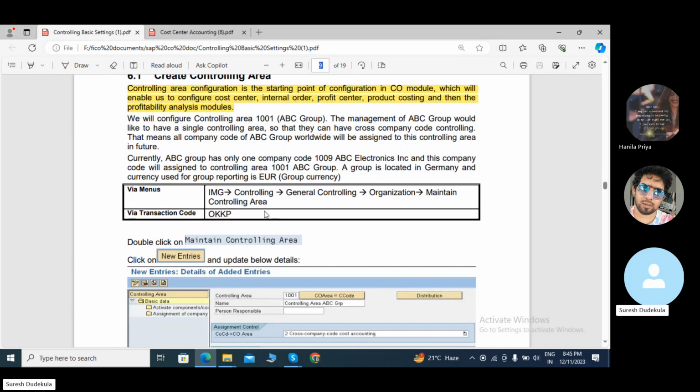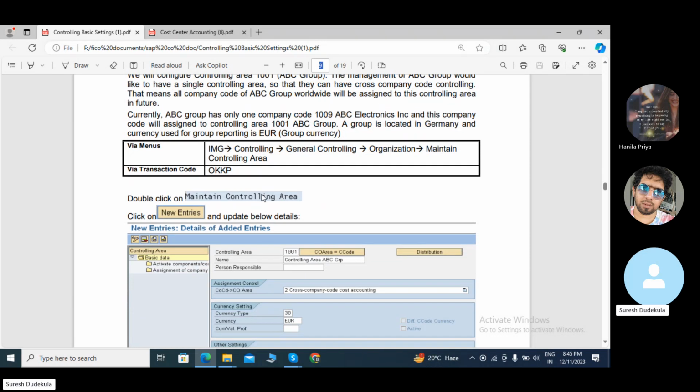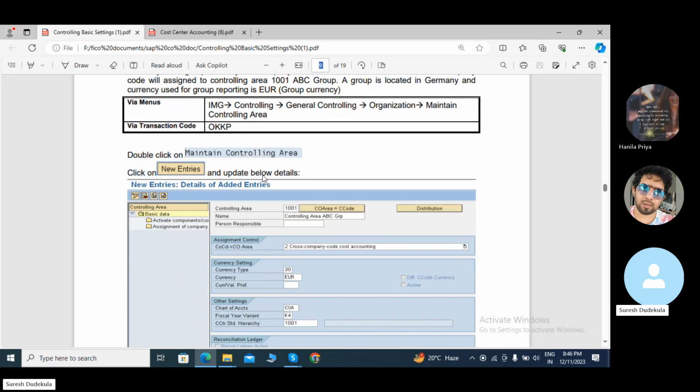This is the T-code we need for creating the controlling area. We are using the T-code OKKP. Once we enter this T-code, we need to go to New Entries and create the controlling area. For example, my controlling area is TA05. I need to create this TA05, and my company is Tata Steel Private Limited. I created this Tata Steels Limited.